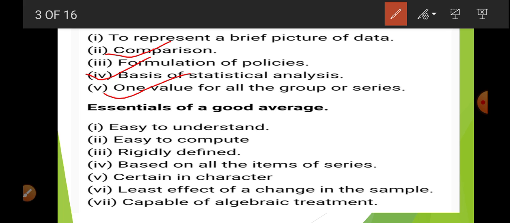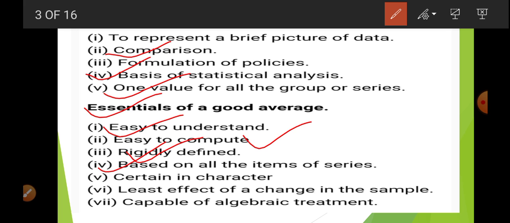Okay, now essentials of a good average. If you are calculating mean, that is, you are calculating the average, what should it have? Easy to understand. Okay, next easy to compute, that is, the calculation is not going to be very tough, the process is going to be simple. Rigidly defined, that is, if I or anyone calculates, the same answer is going to come, and the process will be the same. Based on all the items of the series. Okay, when we calculate the arithmetic mean, we are concerned with all the items, that is, it is based upon all items.